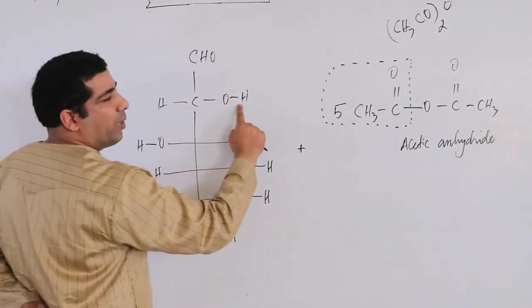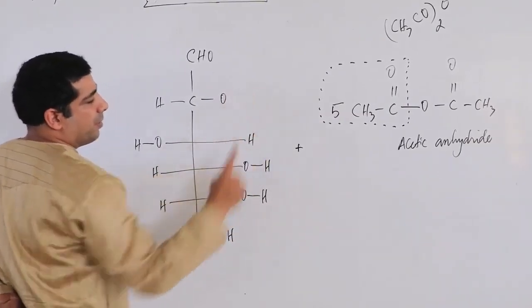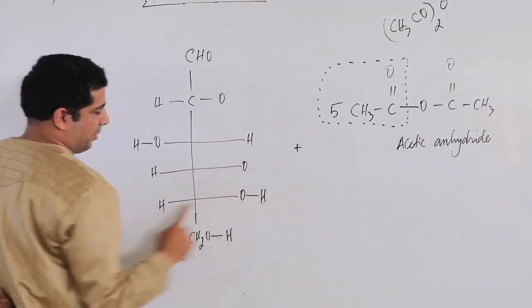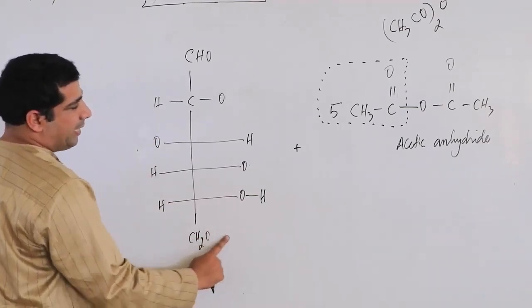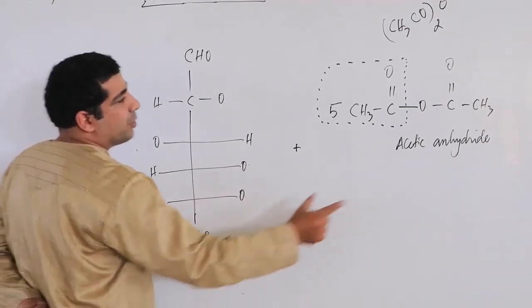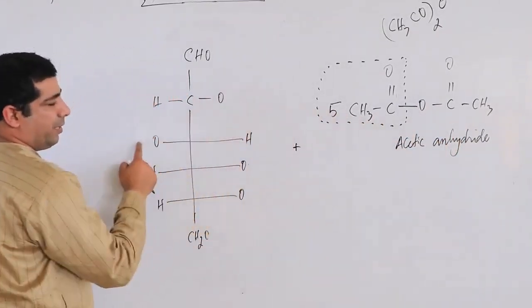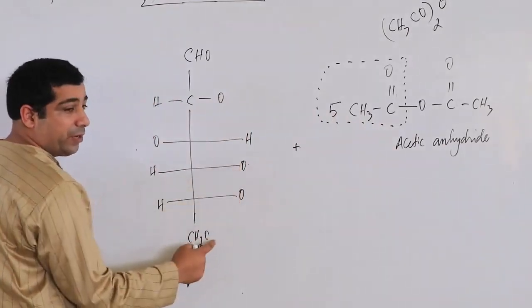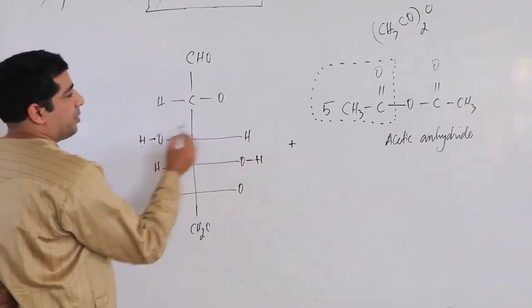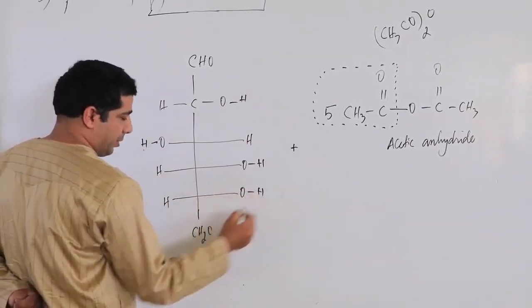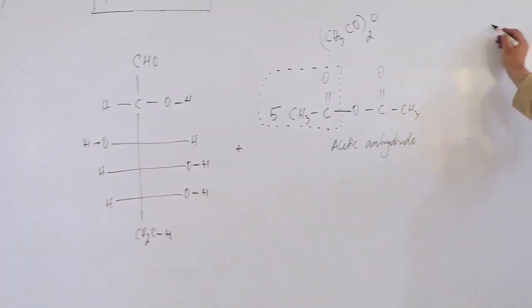So I will give one group here. I will remove one hydrogen from here, one hydrogen from here, one hydrogen from here, and one hydrogen from here. I can give these hydrogens to this part. And these parts I will add on here, here, here, here and here. So 5 times I'll add on here. So let me show you. You have H here, H, H and H. So let's do it a little fast.